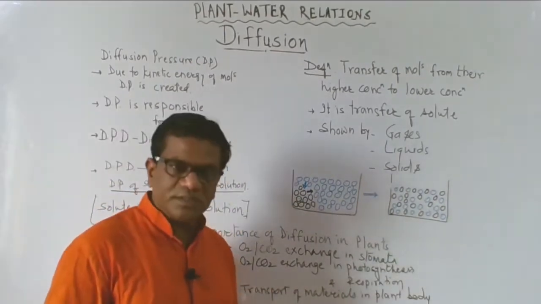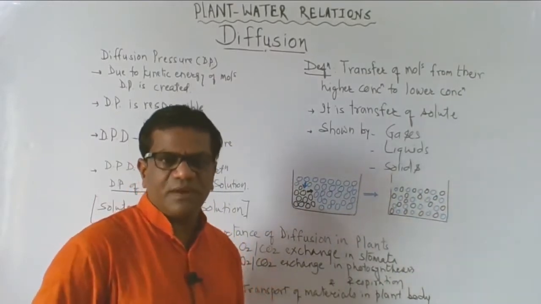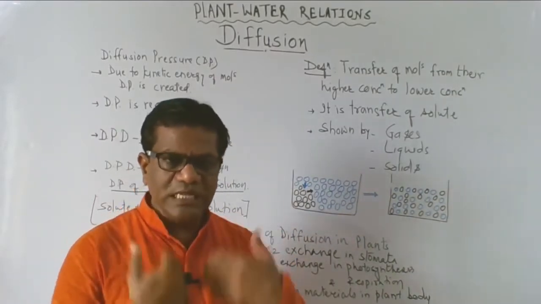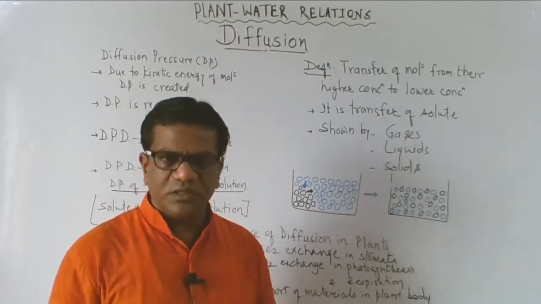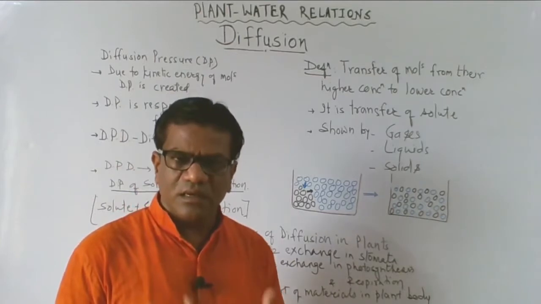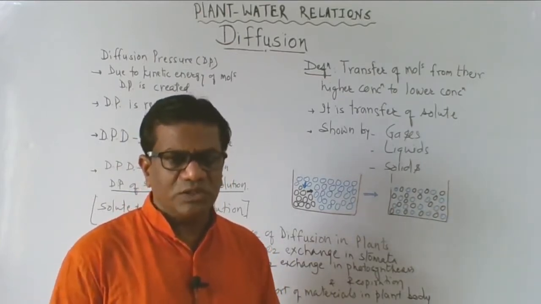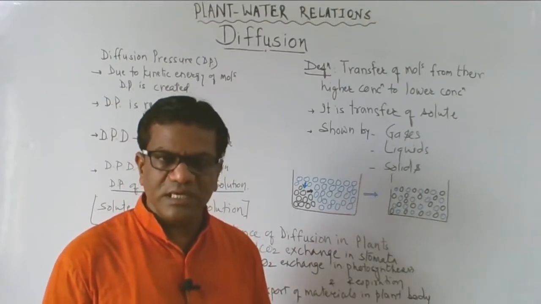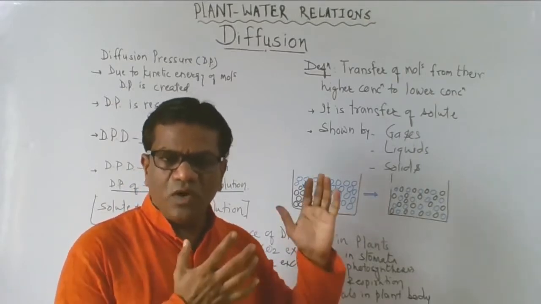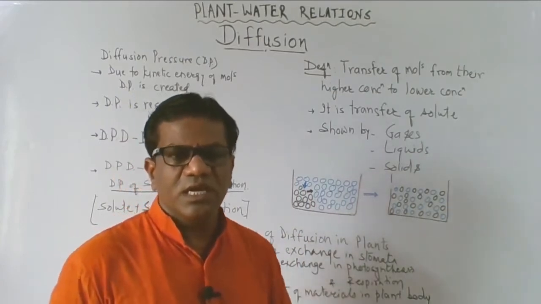It is important to us also because we know whatever exchange of gases is taking place in our lungs. When we inhale the air, oxygen is a lot in quantity in the air in the lungs, and the oxygen in the blood capillaries is less in concentration. So oxygen moves from higher concentration to lower concentration in the alveoli.